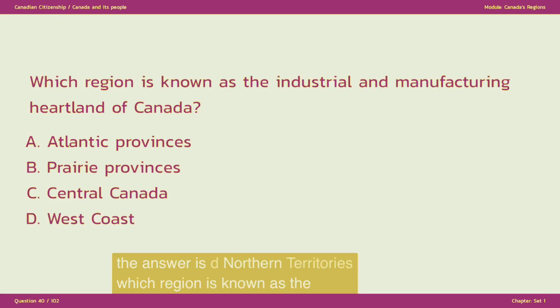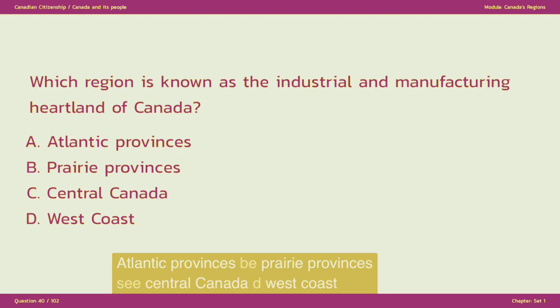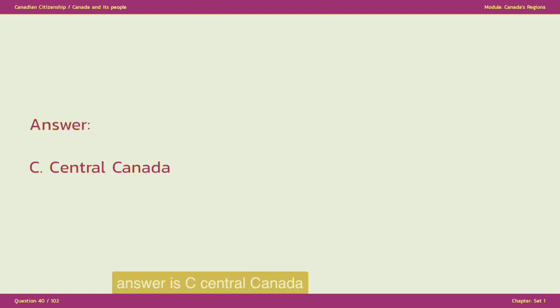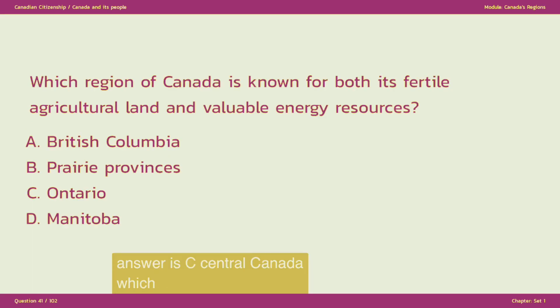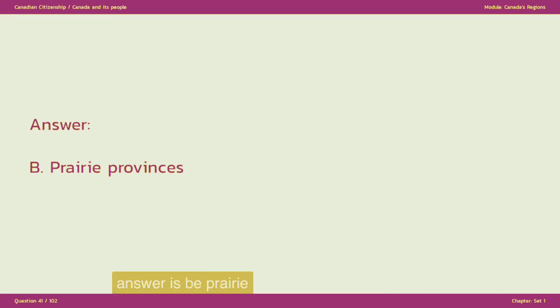Which region is known as the industrial and manufacturing heartland of Canada? A. Atlantic Provinces. B. Prairie Provinces. C. Central Canada. D. West Coast. The answer is C. Central Canada. Which region of Canada is known for both its fertile agricultural land and valuable energy resources? A. British Columbia. B. Prairie Provinces. C. Ontario. D. Manitoba. The answer is B. Prairie Provinces.